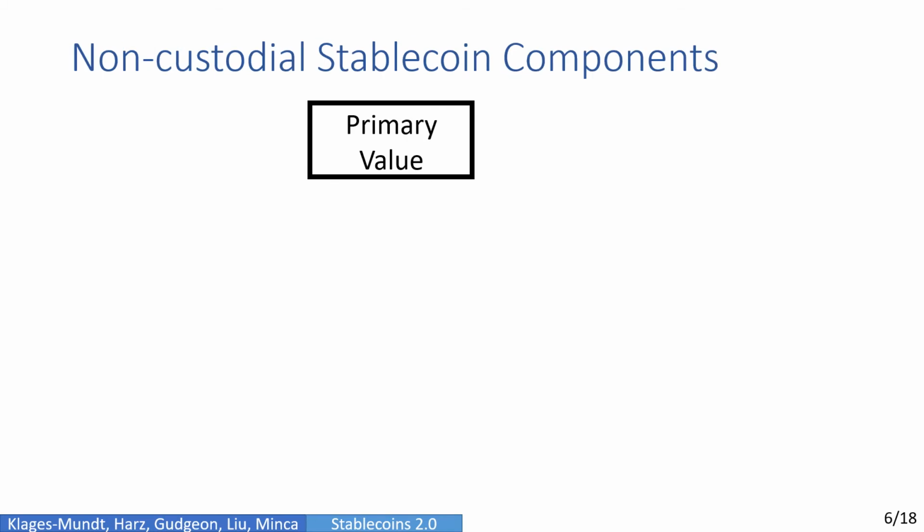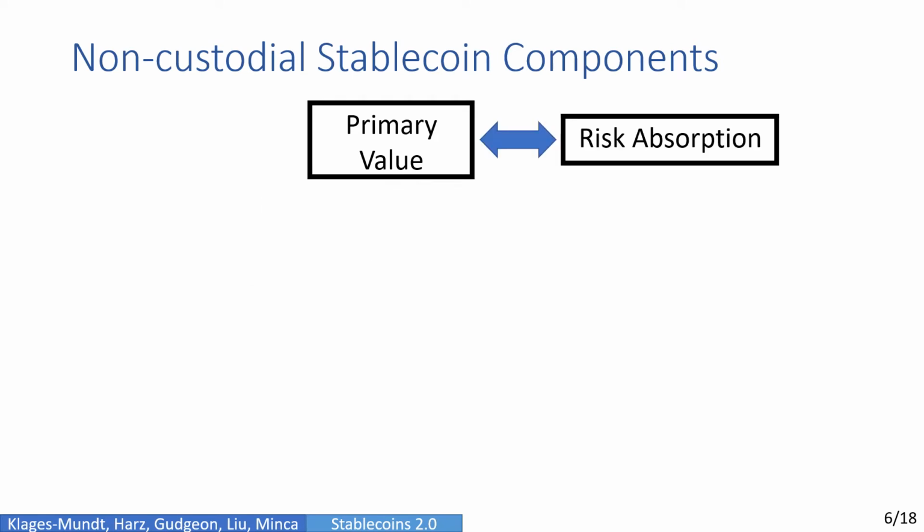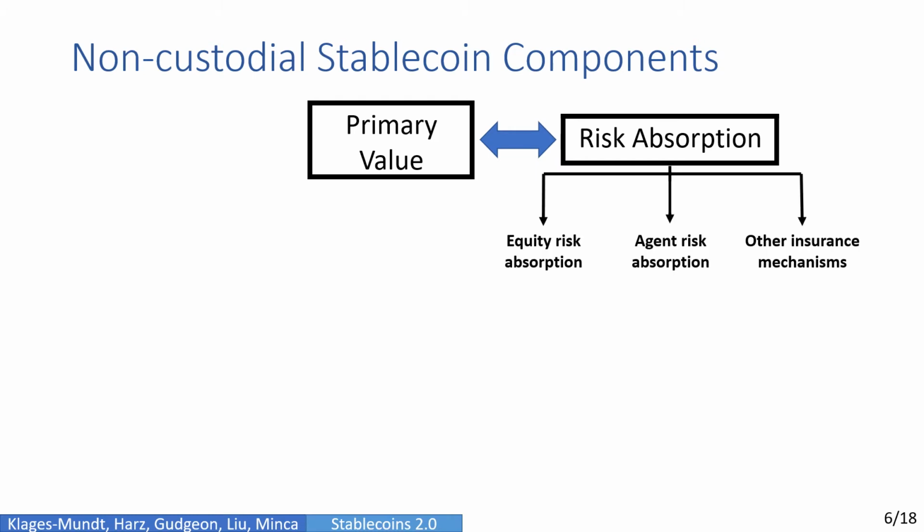We've identified several functions that compose a stablecoin system. A stablecoin recipe can use any combination of these ingredients. The first one we've already connected with, a component that provides the primary value behind the stablecoin, which includes the exogenous, endogenous, and implicit collateral ideas. We've also introduced the risk absorber, which can take a few forms. Namely, equity risk absorption, where a secondary fungible position absorbs the risk, agent risk absorption, where agents can tailor their own positions, as well as other insurance mechanisms that are usually used as secondary mechanisms.